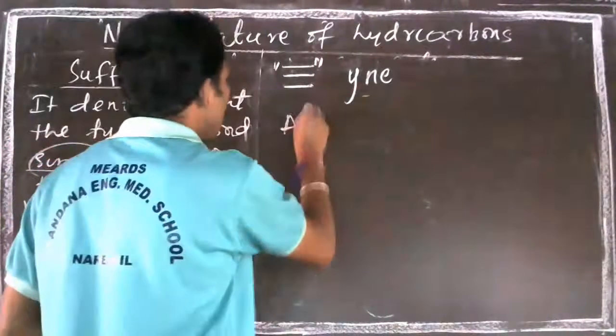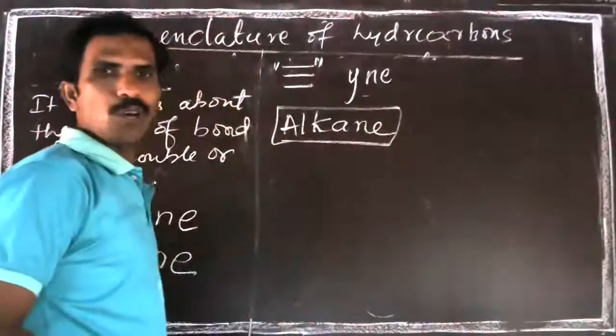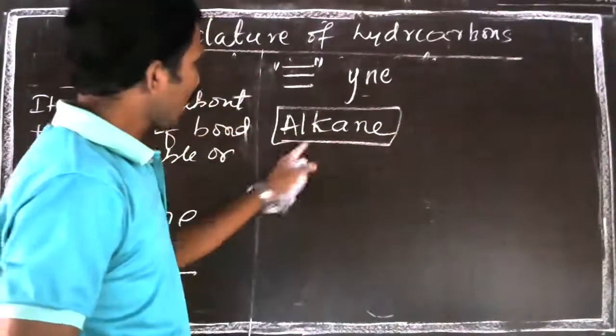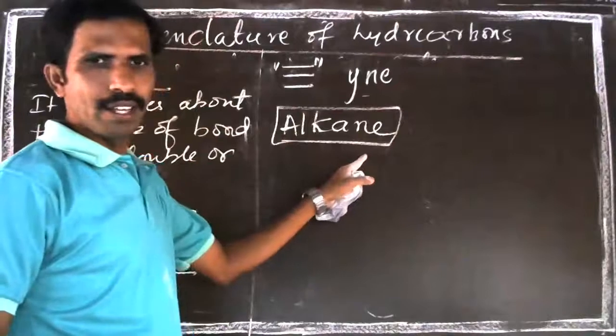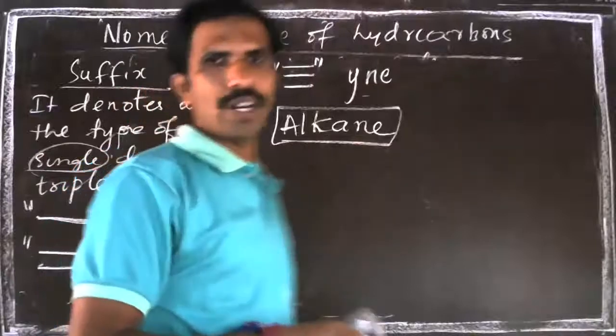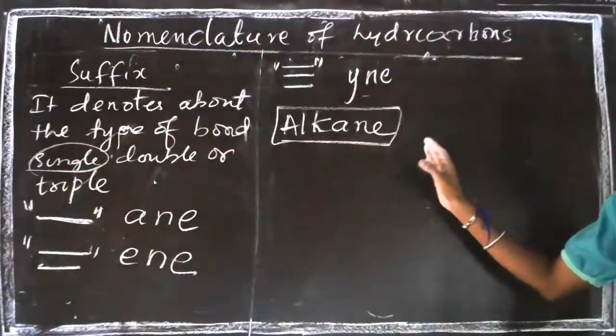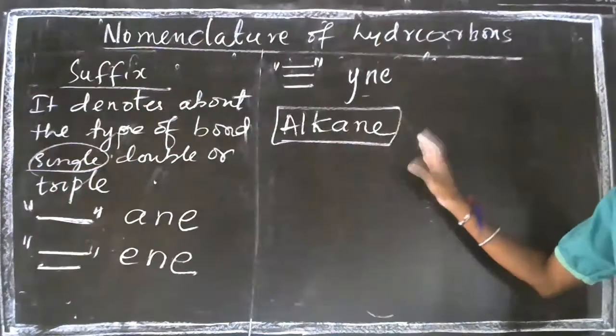See here, alkane. Alkane is a homologous series. I told you, homologous series means they have similar chemical properties and the same general formula.